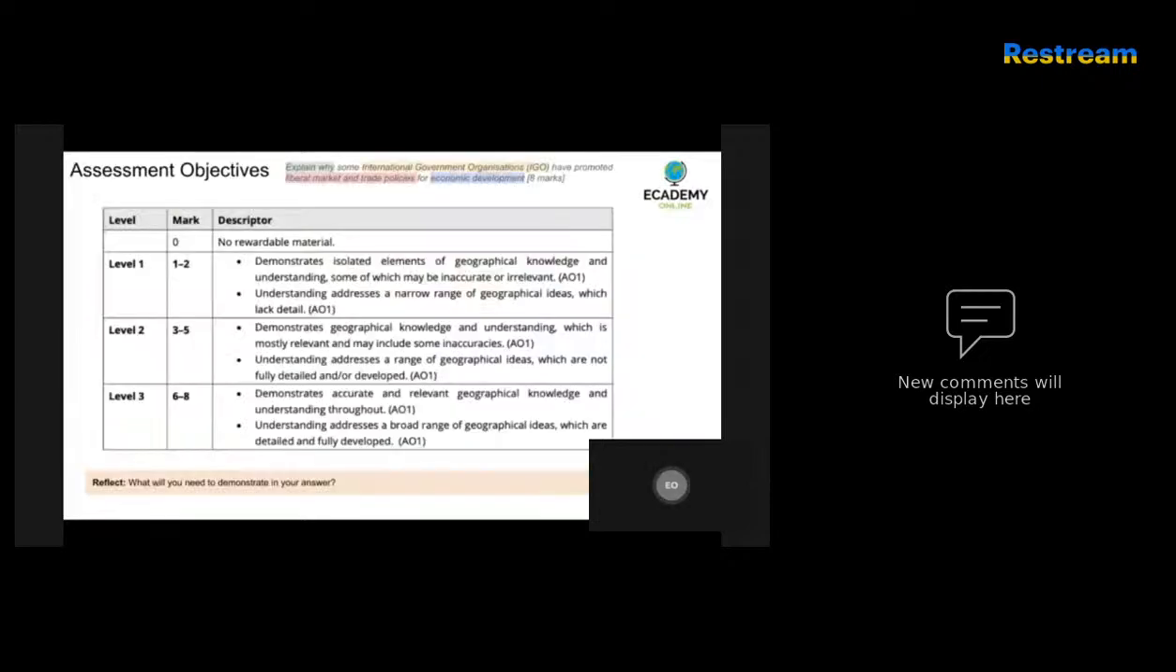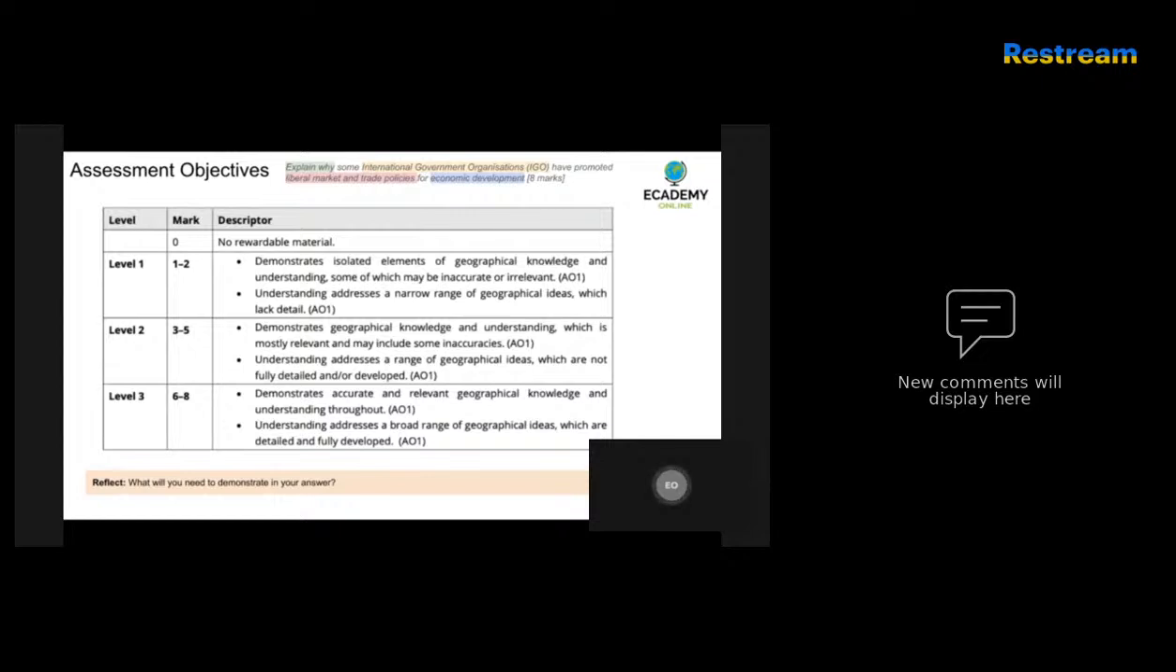So for the breakdown of this question, this could be covered in the health, human rights and intervention topic, as well as the globalization topic. So you're covering both in one today. Now, to get 8 marks, you need to demonstrate accurate and relevant geographical knowledge and understanding throughout, and the understanding addresses a broad range of geographical ideas which are detailed and fully developed.